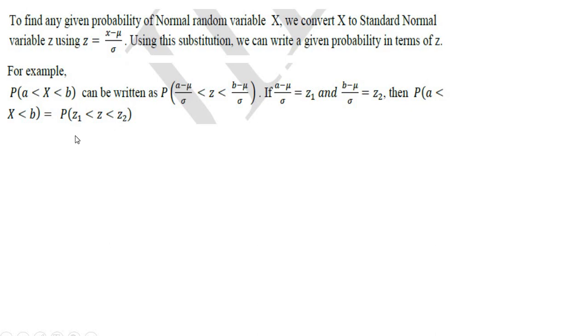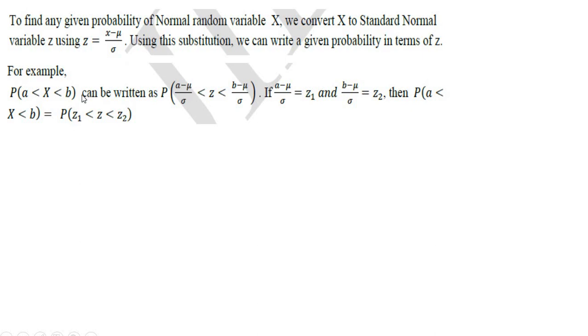So when you have P(z1 < Z < z2), then you have to find the area from z equal to z1 to z equal to z2 using a standard normal curve. Okay, so using a standard normal curve, draw the curve.